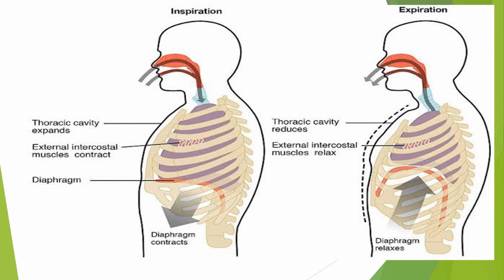As a result, the pressure of the air inside the lungs increases. So, the air is forced out of the lungs through the nostrils. So, this explains the exact mechanism in which we inspire and expire.